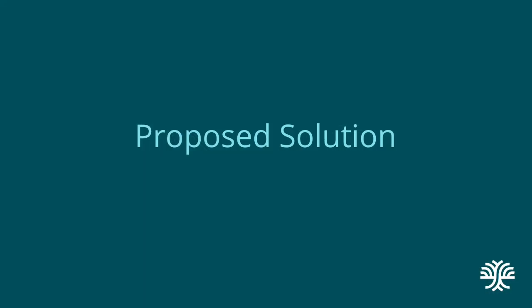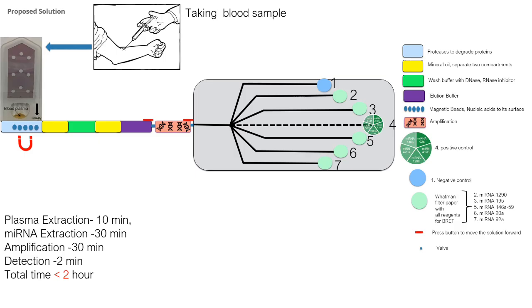This is the overall proposed solution of our project, ideated by our team. First, we focus on blood sample collection and pre-processing, where approximately 150 milliliters of the patient's blood is collected. Plasma is separated using a paper-based technique suitable for low-resource settings, and proteases are employed to degrade proteins, ensuring the plasma is free from contaminants.